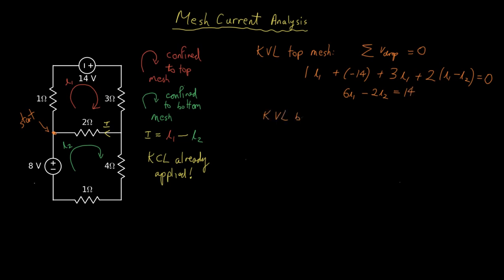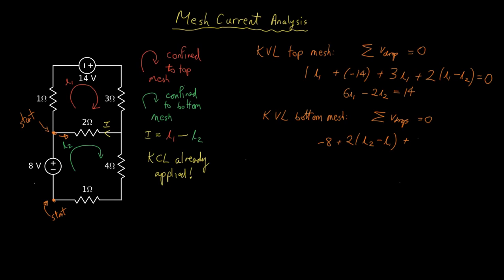Carrying on, we go to KVL around the bottom mesh. Again, the sum of the voltage drops equals 0. We'll start here. So the KVL equation is minus 8 plus 2. In this case, the voltage drop across the 2 ohm resistor traveling in this direction is 2 times I2 minus I1.